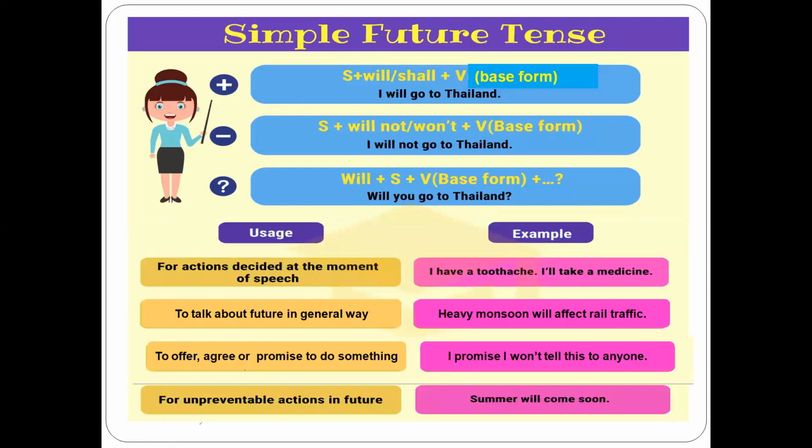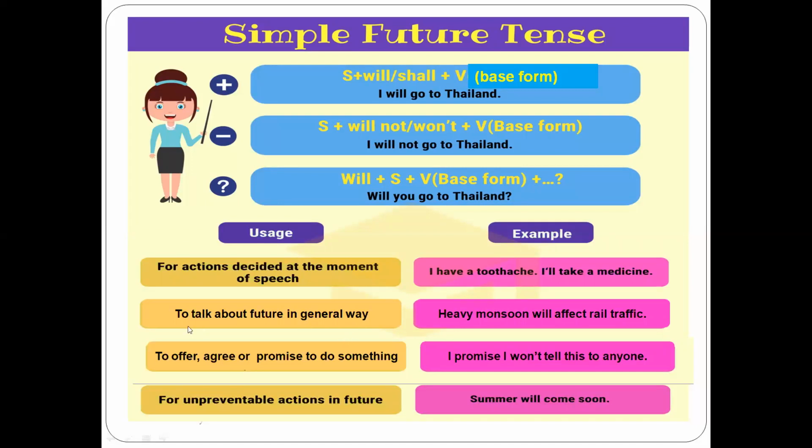Now, what are the conditions where we use simple future tense? It is used to talk about the actions which are decided at the time of speaking, right? So at the time when you are speaking and you have decided something, we make use of will. For example, I have a toothache, I will take a medicine. So this thing I have decided when I was speaking, when I was telling about my toothache. So at that time only I decided to take a medicine.